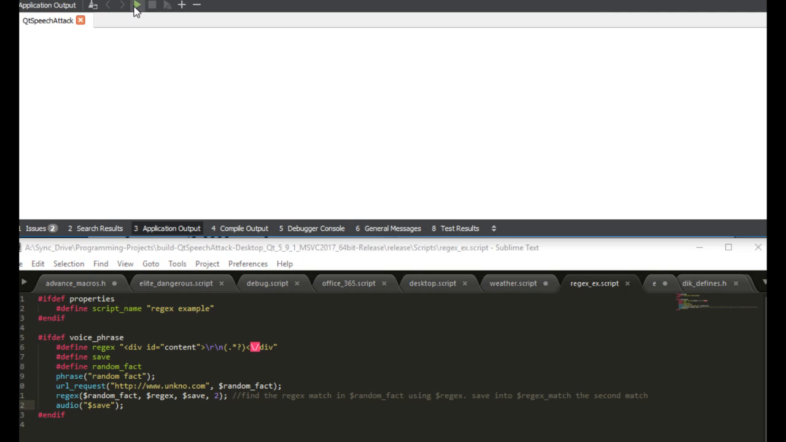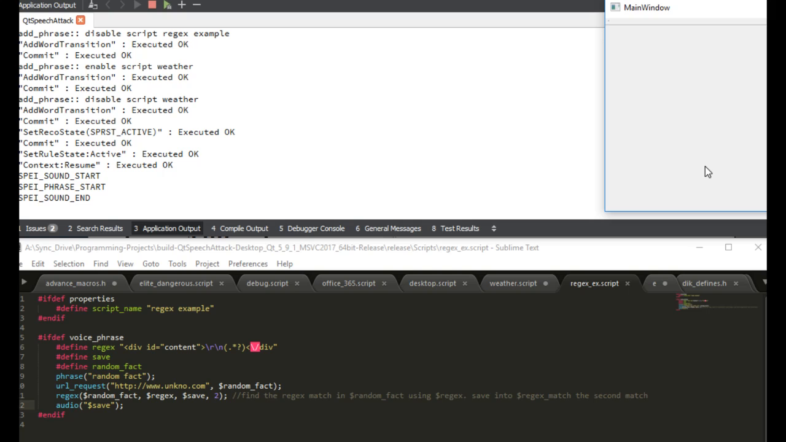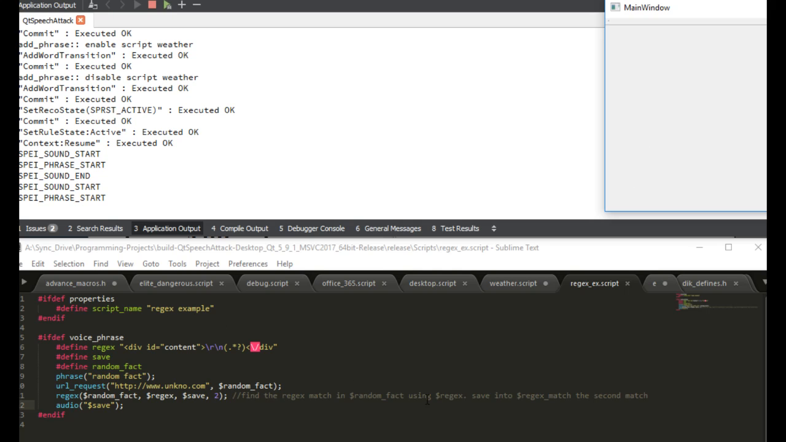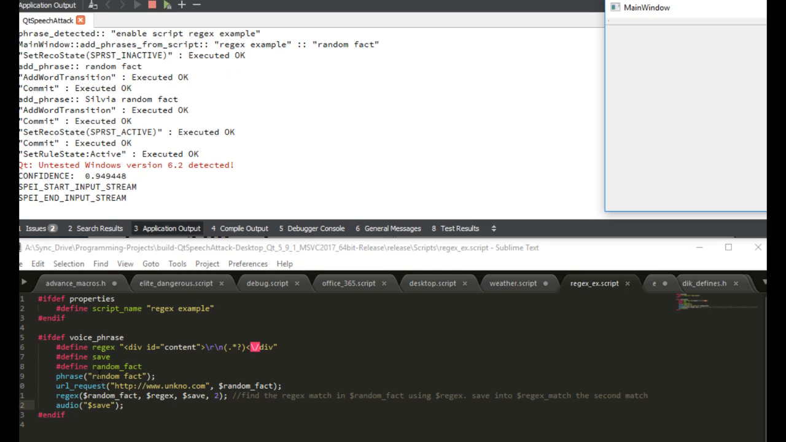So let's run her real quick and hear how it sounds. Enable script regex example. Script enabled.